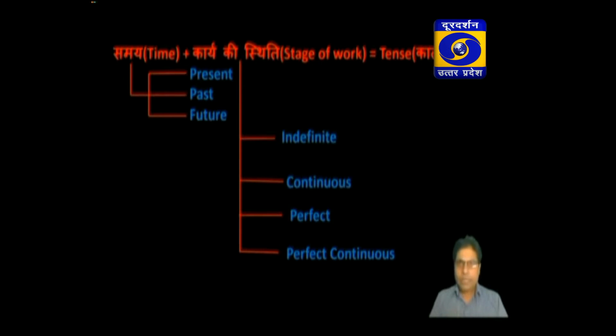As you know that tense is the combination of two terms, time and stage of work. Just like present tense, past time and indefinite aspect of work make past indefinite tense. Past time and continuous aspect of work make past continuous tense. Past time and perfect aspect of work make past perfect tense. In the same way, past time and perfect continuous aspect of work make past perfect continuous. Let us begin with past indefinite tense.